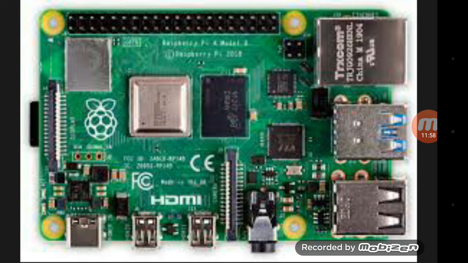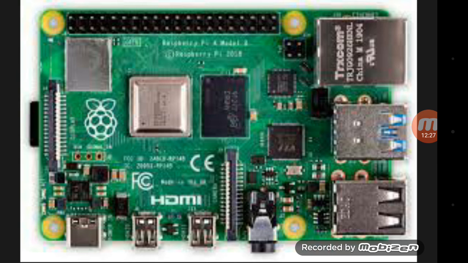And the price, if you see, Raspberry Pi 0 comes around 1500 in India, and Raspberry Pi 2 around 2500, and Raspberry Pi 3 costs nearly 4000. And all the models of Raspberry Pi 3B and 3B plus cost 3500 to 4000.